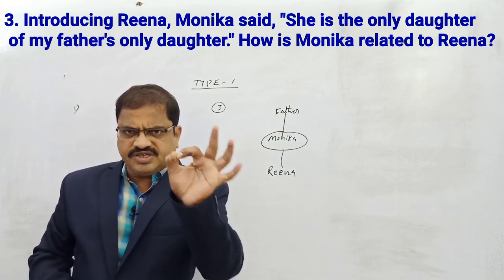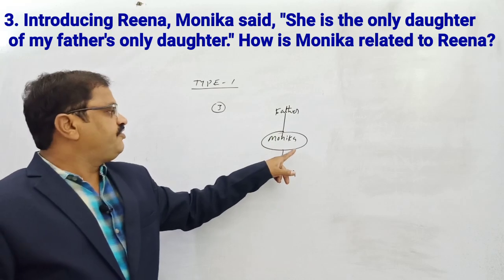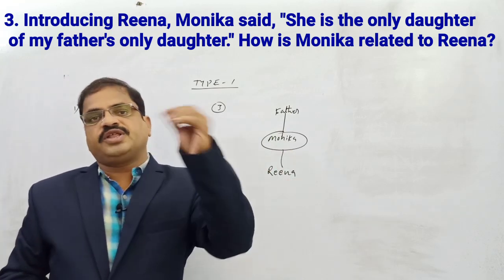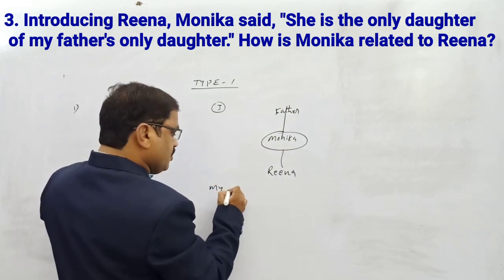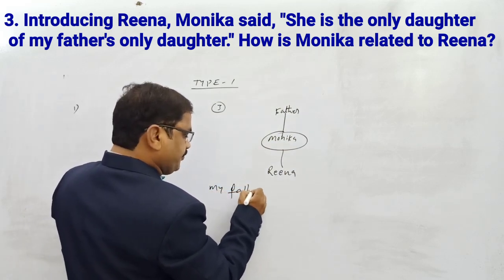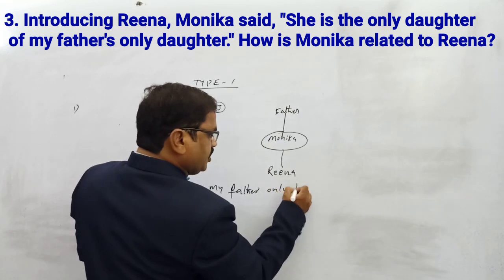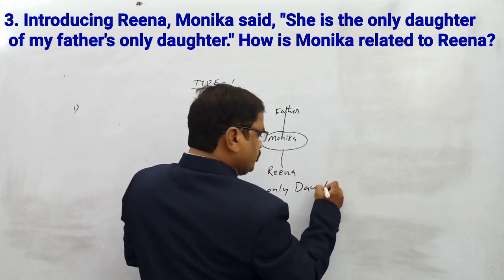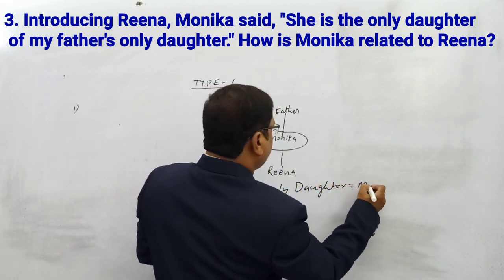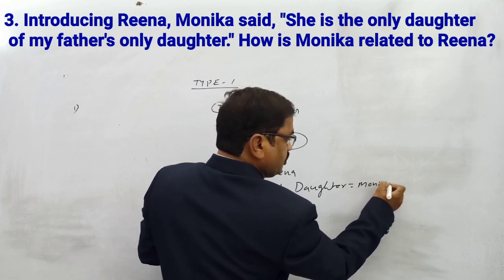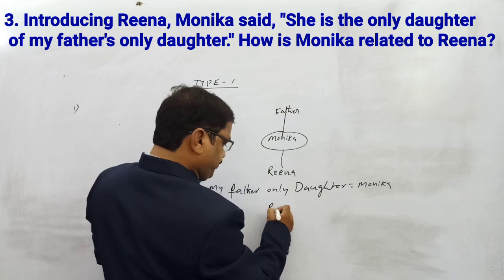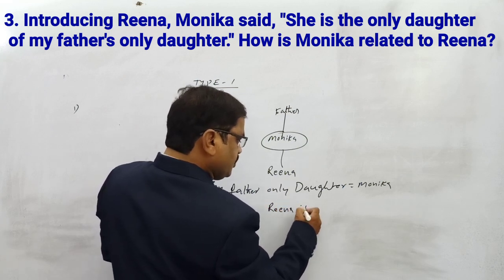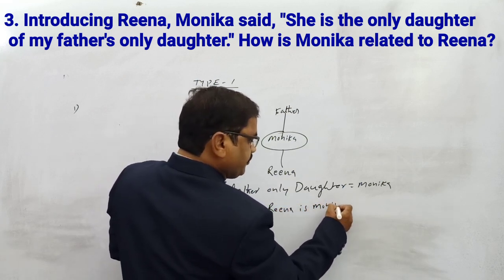Wherever Monica said my father's only daughter, it is nothing but Monica. So Reena is Monica's daughter.